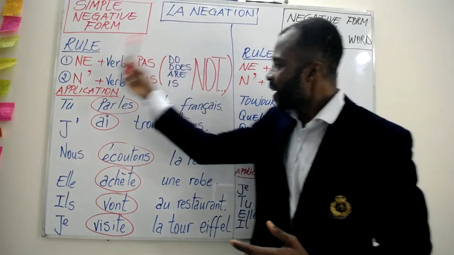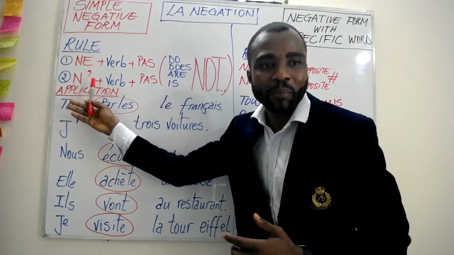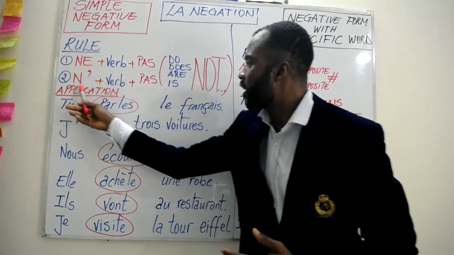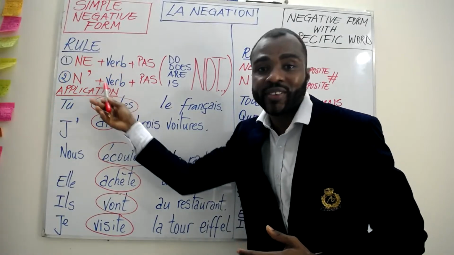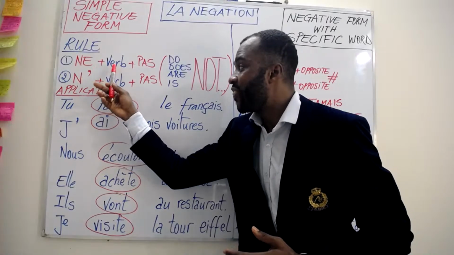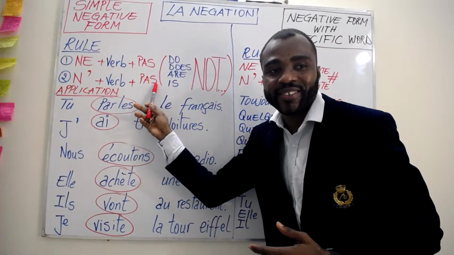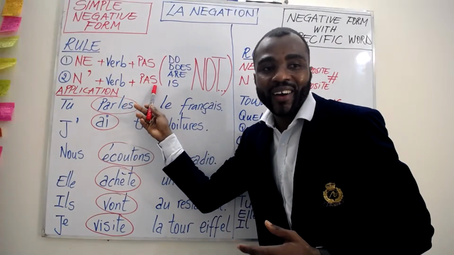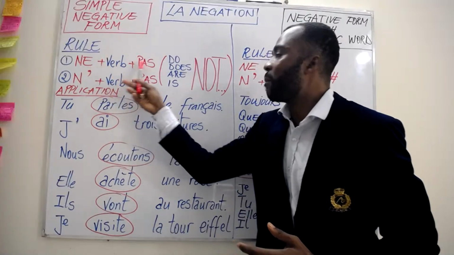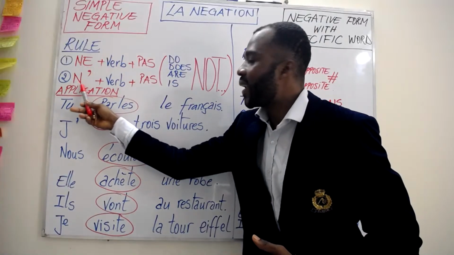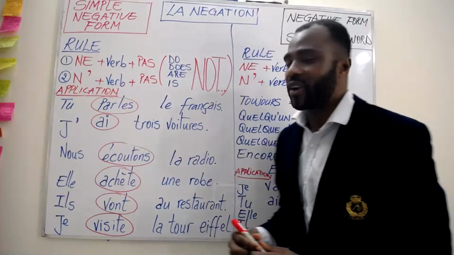Second, the same thing. The only difference is ne and an apostrophe. We use n' before the verb if the verb starts with a vowel, and then after the verb we write pas. So n' plus the verb plus pas. Let's try to do it here together.